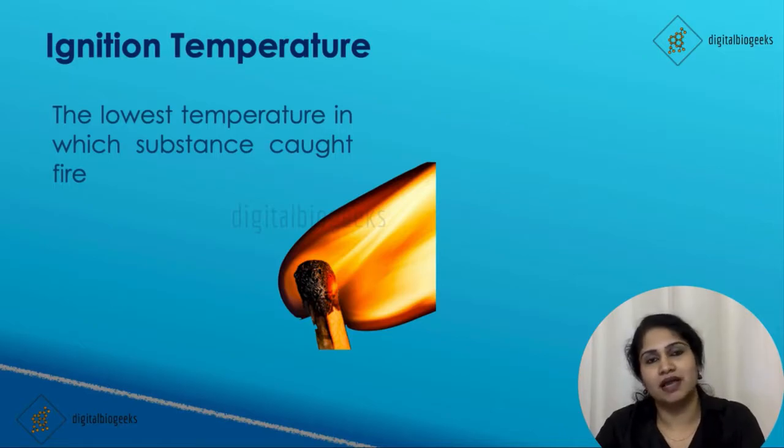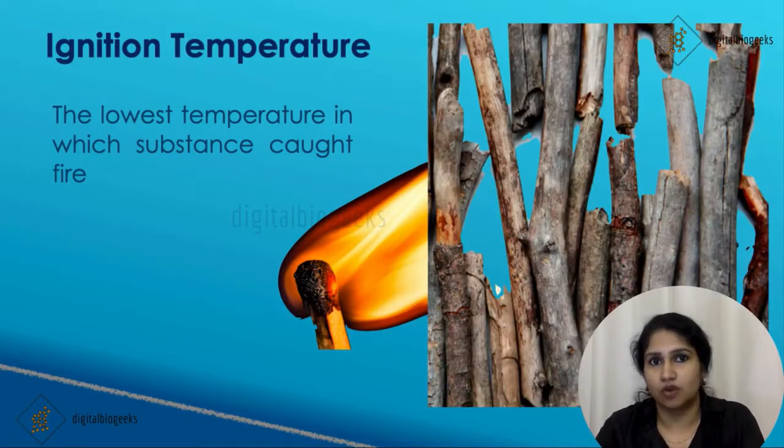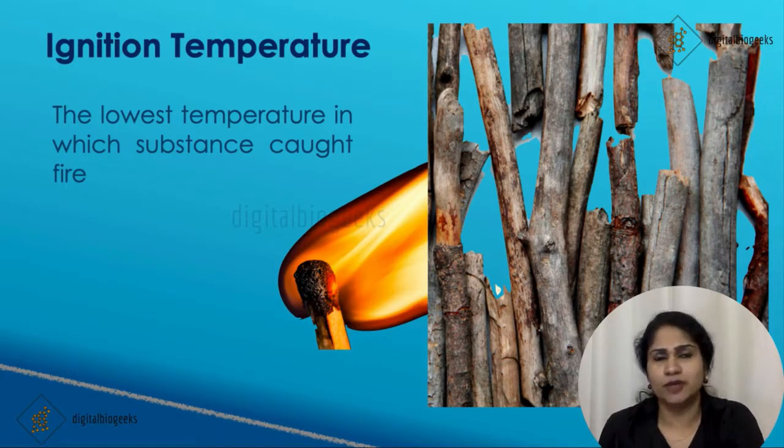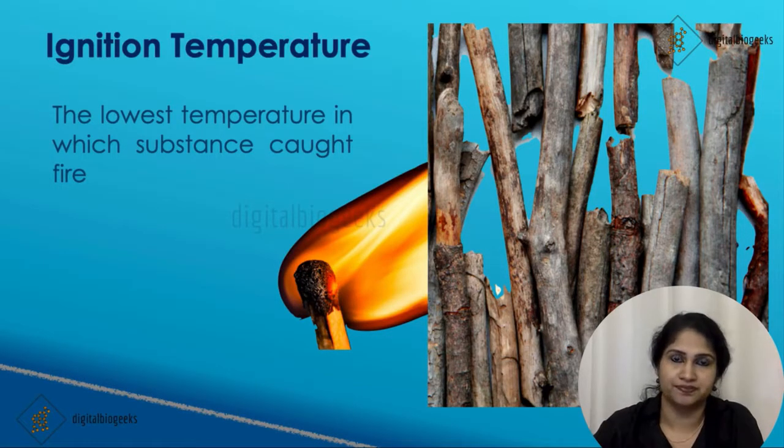We can burn a paper with the matchstick but not wood because the ignition temperature of wood is higher than that of paper. To burn wood, what will we do? Pour some kerosene over the wood and place a burning matchstick over it. The kerosene catches fire quickly and that will provide some heat to the wood. It will cross the ignition temperature and catch fire. At room temperature, kerosene and oil also don't catch fire. If we provide heat, then only it will catch fire.